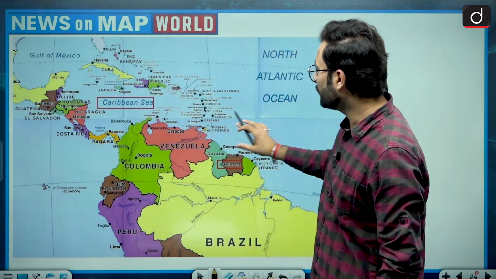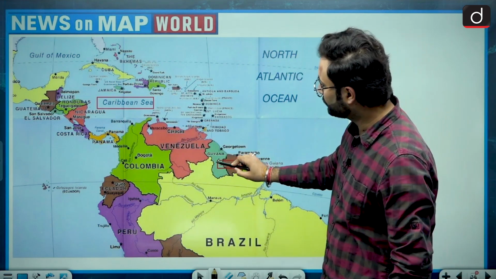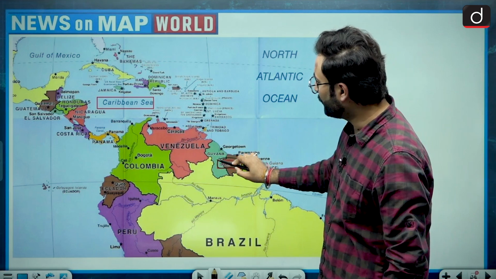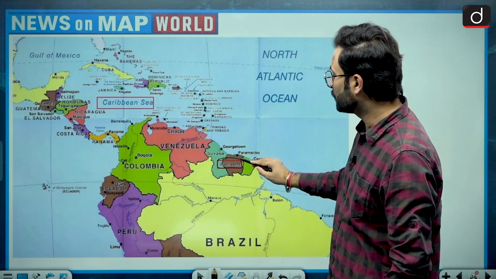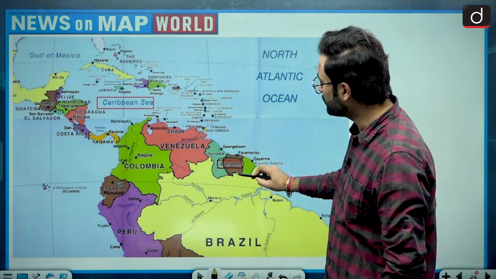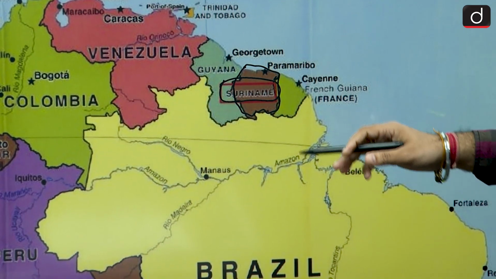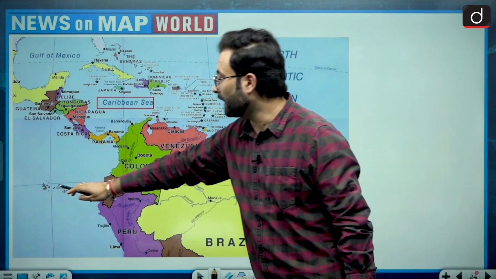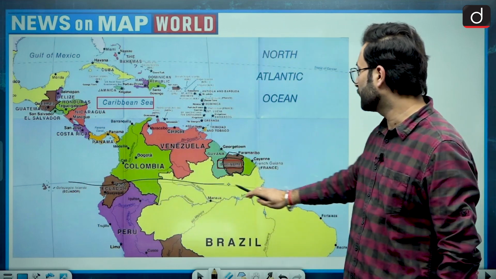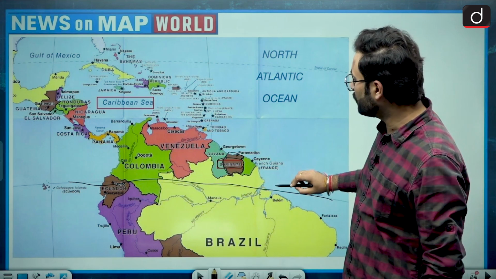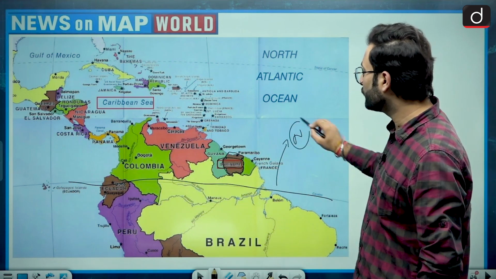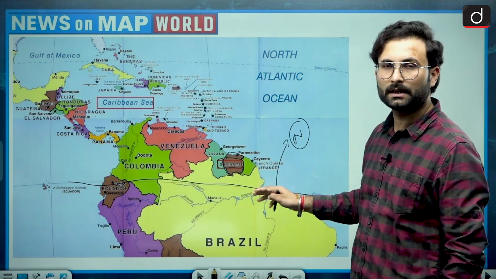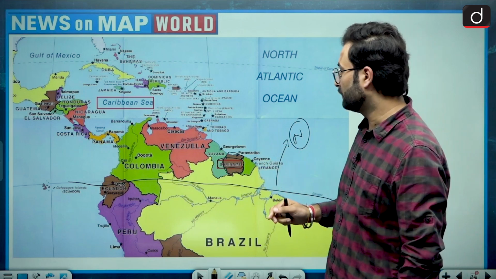And then when we are talking about Suriname, it is somewhere here in the South American continent. Okay. So this is Suriname. This particular area over here is Suriname. Okay. Then when we are talking about the equator, this particular line is passing through equator. Okay. So we can say that Suriname is on the northern side of equator, and equator does not pass through Suriname. Okay. So that is statement 1.